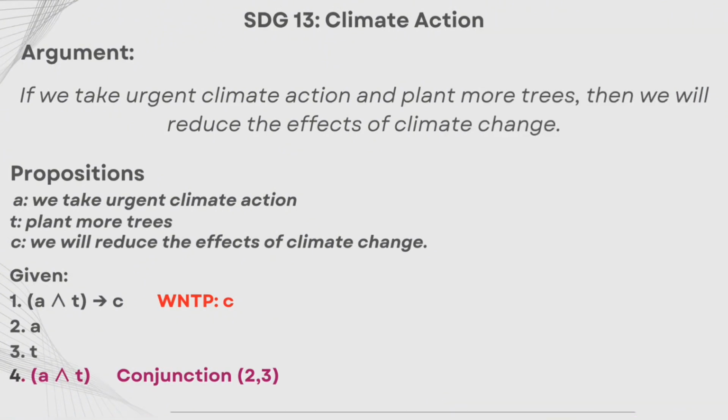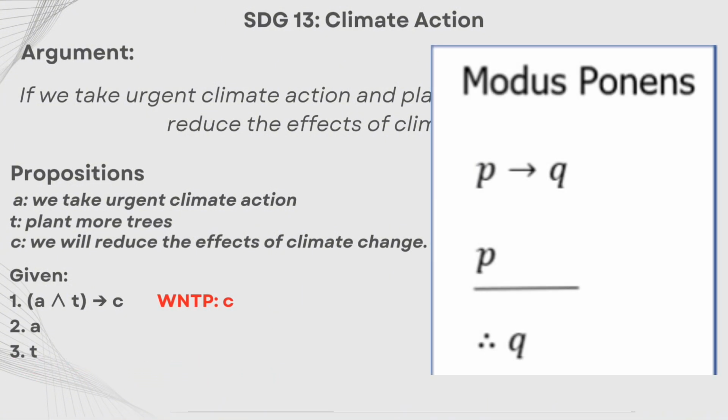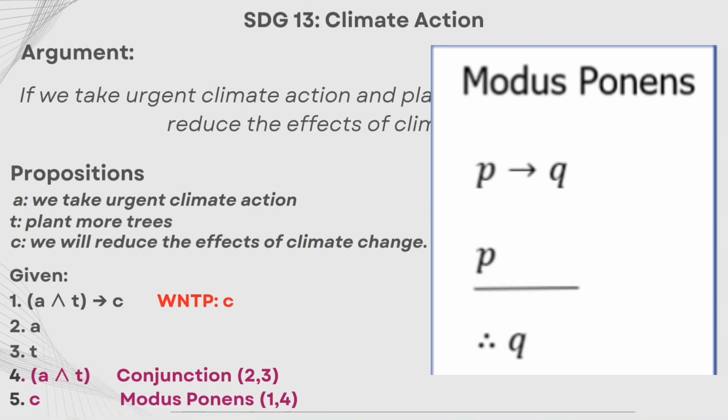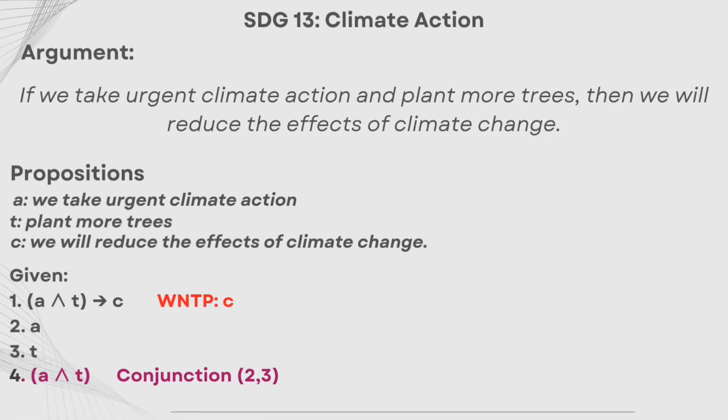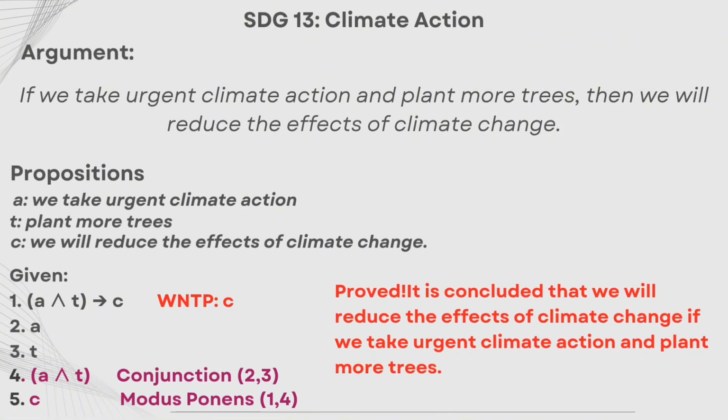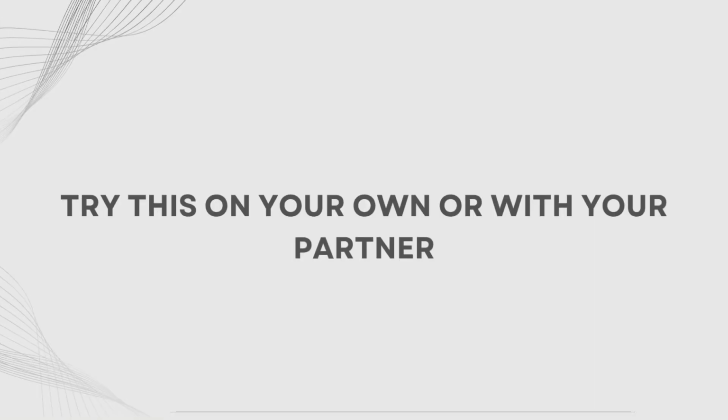The first statement says both should be true so that the result will also be true. Therefore, we will use the inference of modus ponens. Since the rule of modus ponens is A and T implies C, A and T, therefore the outcome is C. And now, we have proved that we will reduce the effects of climate change if we take urgent climate action and plant more trees.